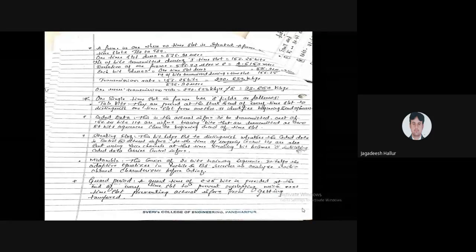The guard period is present at the end of every time slot, because there should not be any overlapping between the two signals. That is the function of the guard period.